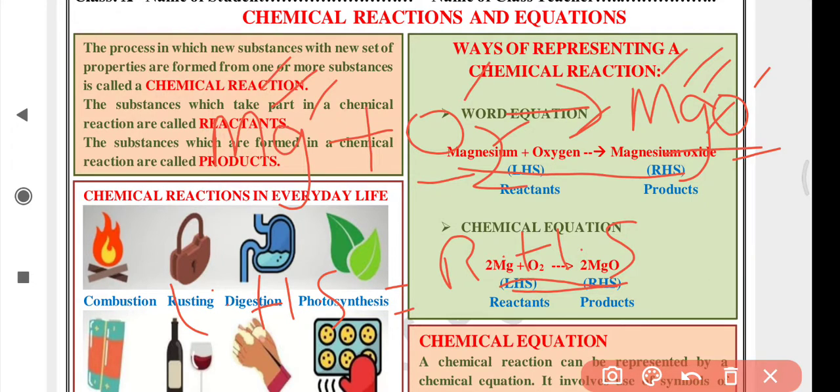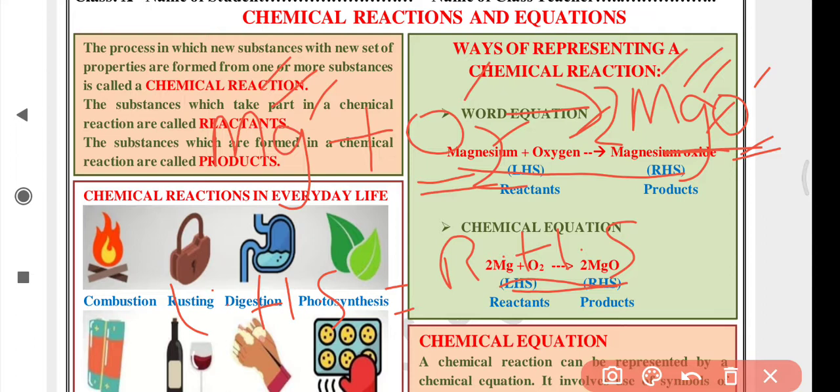You can take 2 molecules of magnesium oxide, then there will be 2 atoms of oxygen, because in 1 molecule of magnesium oxide there is 1 atom of oxygen, and in 2 molecules there will be 2 atoms of oxygen. Now 2 atoms of oxygen here and 2 atoms of oxygen here. So left hand side and right hand side are balanced.